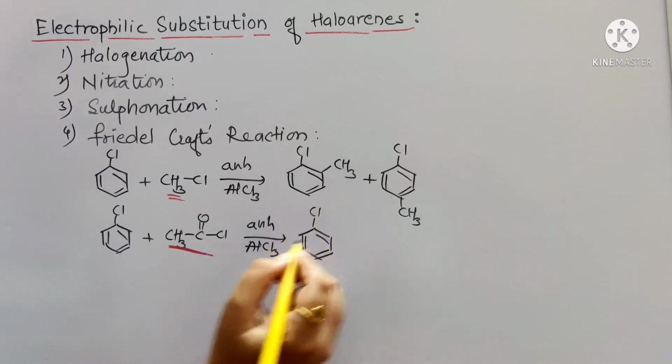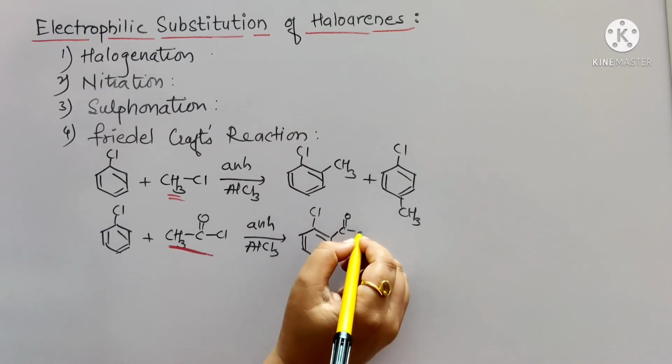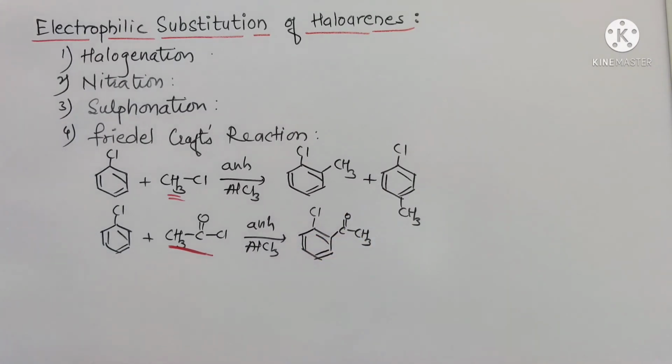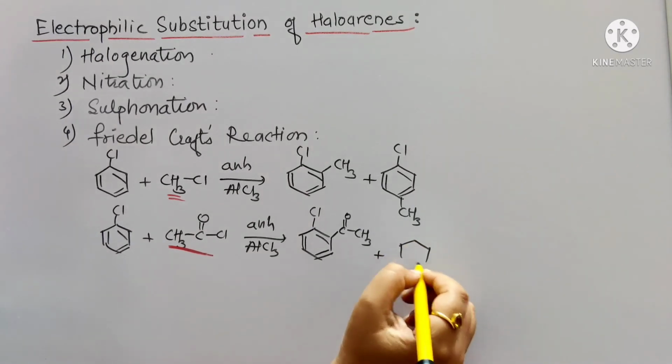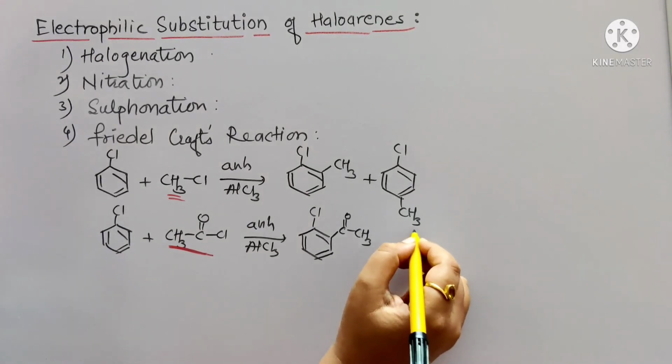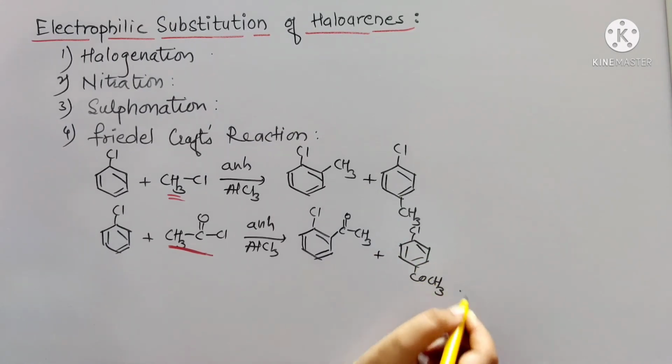the acyl group is substituted to the ortho position and to the para position, COCH3.